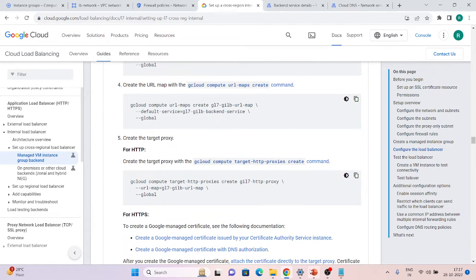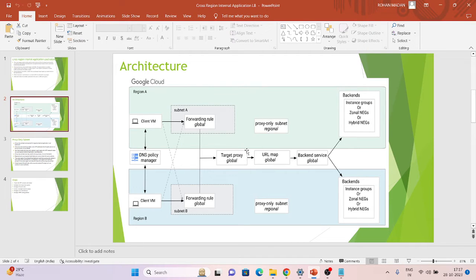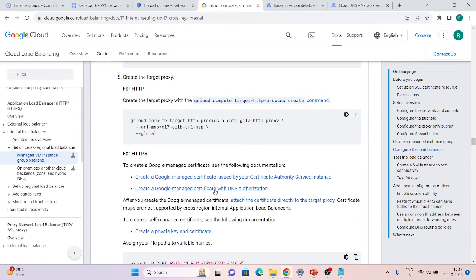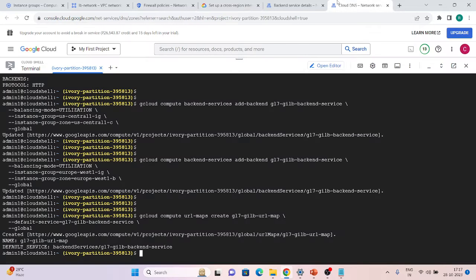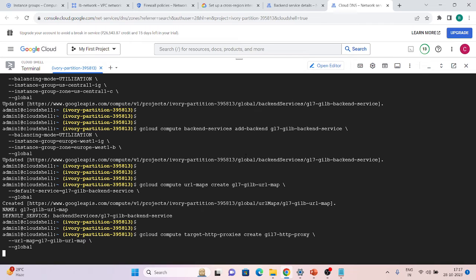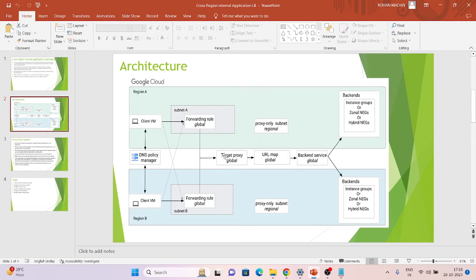Now let's create the target proxy, which is our next step. There are two options: we can create HTTP or HTTPS. I'm not using a certificate, but if you have a certificate, you can follow the HTTPS steps. These are all about creating a managed certificate from your CA, or you can even use a Google managed certificate with DNS authorization. You can check out these links for better details. I will try to create a video on this in future. I will just create a target HTTP proxy as of now. The target proxy has also been created.